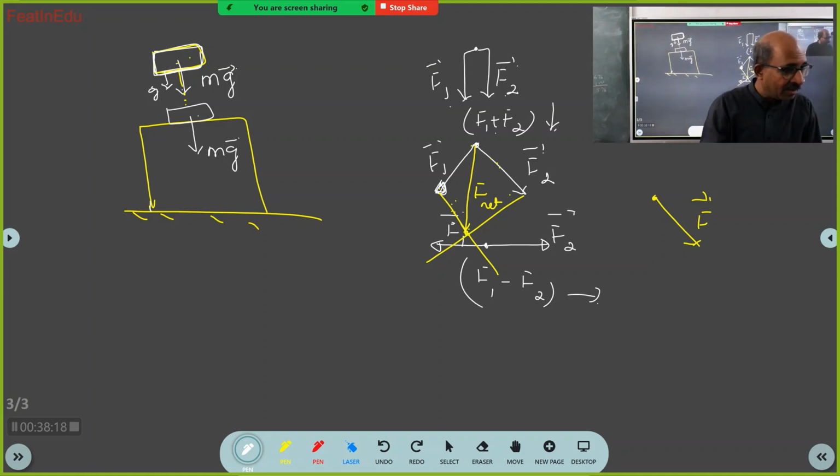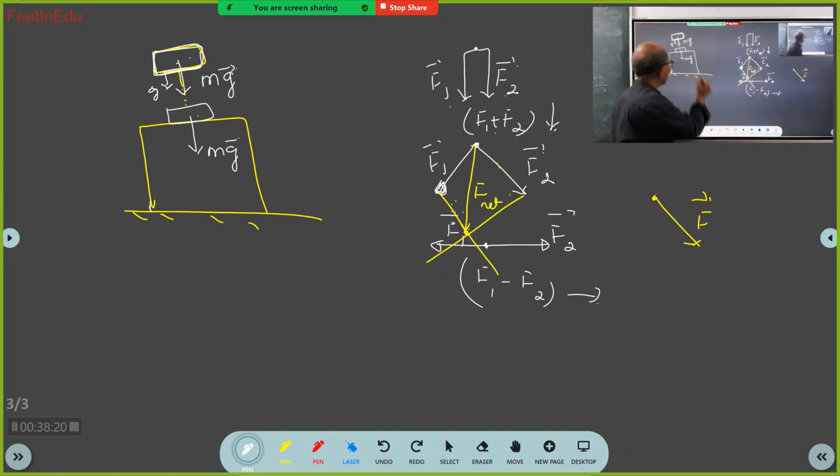So this body is not accelerating. That means net force is 0. So for this force, there must be some other force equivalent. So this force plus this force is 0. Net force is 0. So this additional force is applied by the table on the body. So this force is called normal.